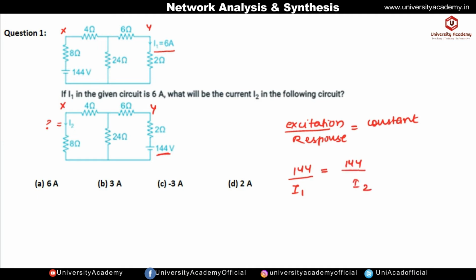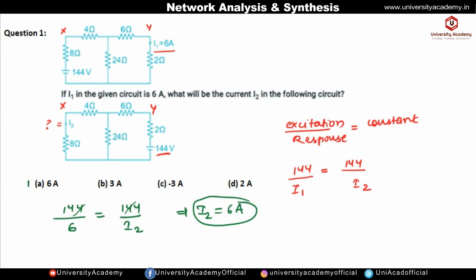Substituting the value of I1, 144 by 6 ampere is equal to 144 by I2. So from here we get the value of I2 current as 6 ampere. This is the answer. Now let us see one more question.